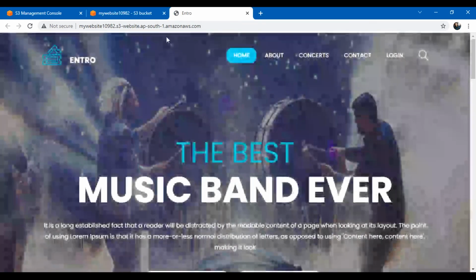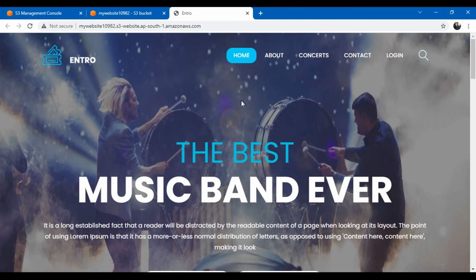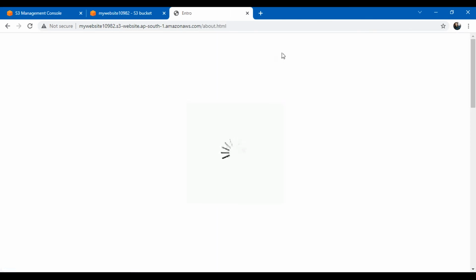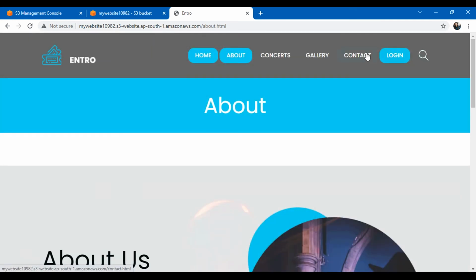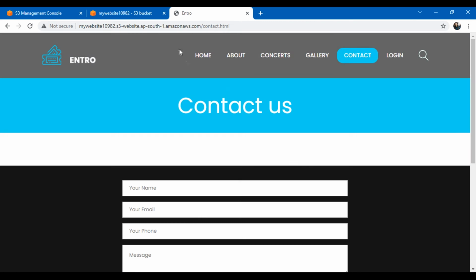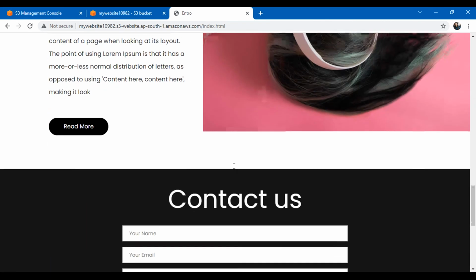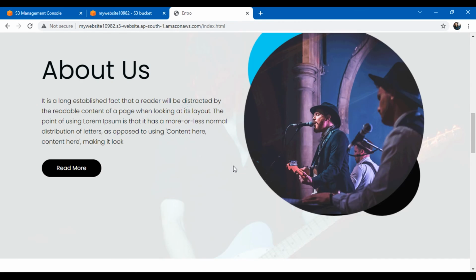This is the website that is hosted on S3. The complete website is here. You can check out all the pages that are there. Like I go to contact, everything is available here, and you can notice the URL also. So I'm going to home. This is the index document. So this was just one demo website that I hosted on S3.